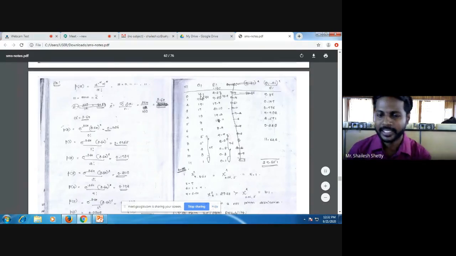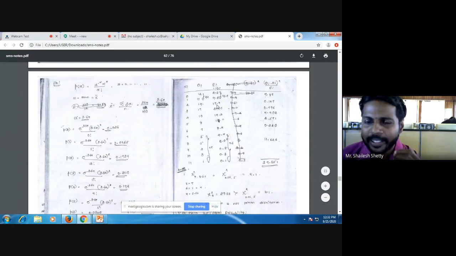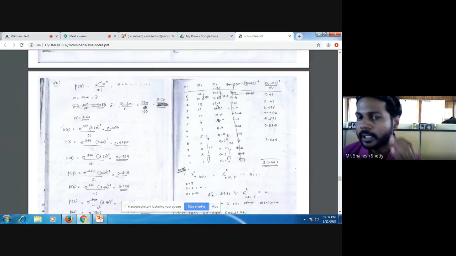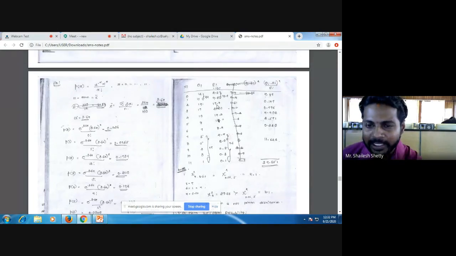Now see here, there is one extra thing you have to remember: your Ei value should always be greater than or equal to 5. If it is not, you have to club the next value to make it 5. So when I observe here, my first value is 2.6. It's not greater than 5. That's why I'm going to club it with the next value 9.6, so that together it becomes 12.2.